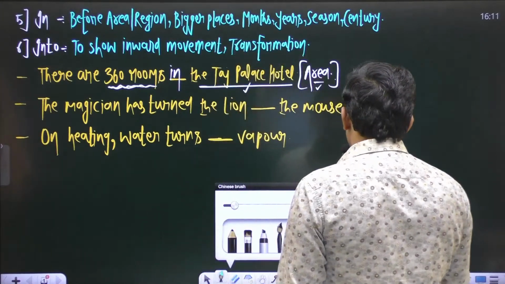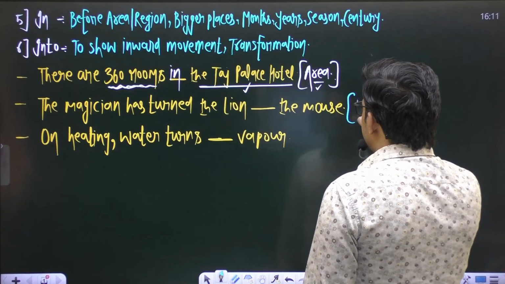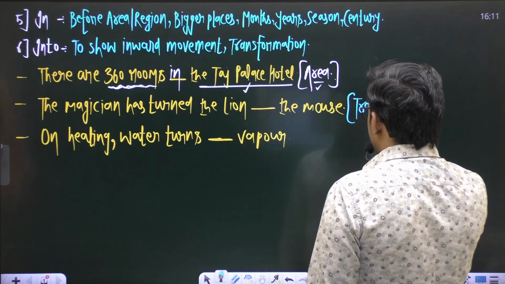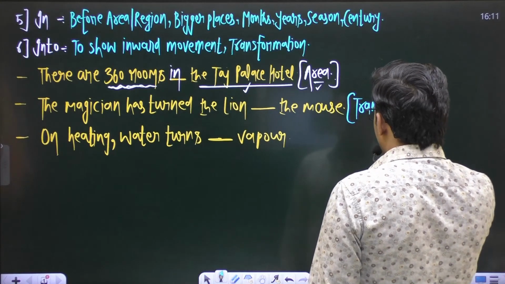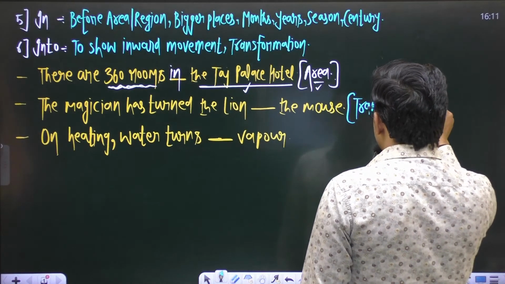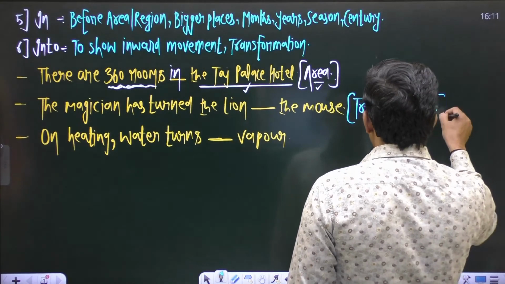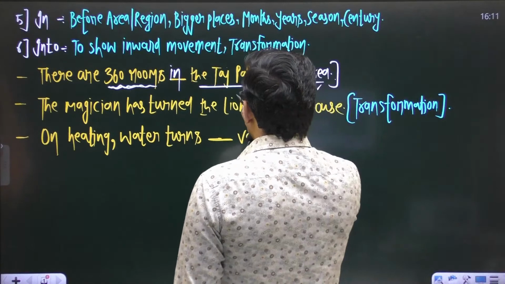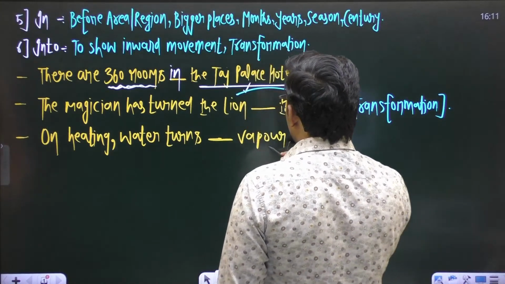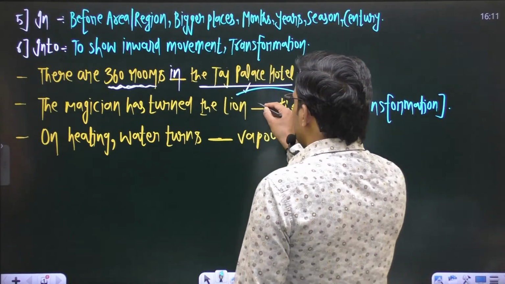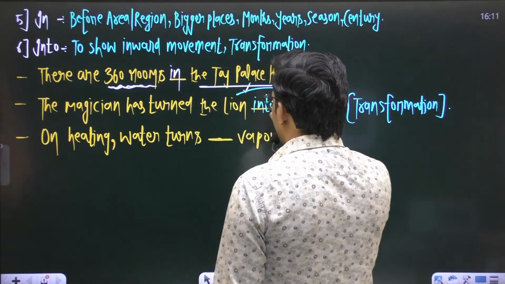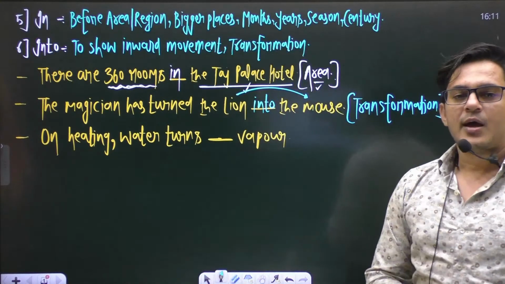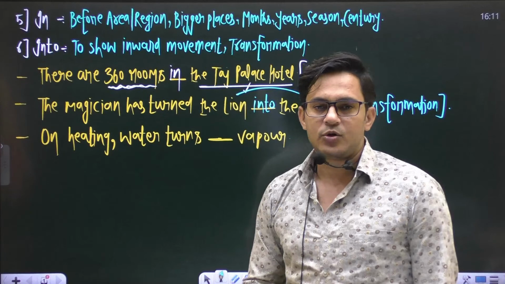In the second sentence we are talking about transformation, because the magician has turned the lion into a mouse. So to show transformation, we use into.